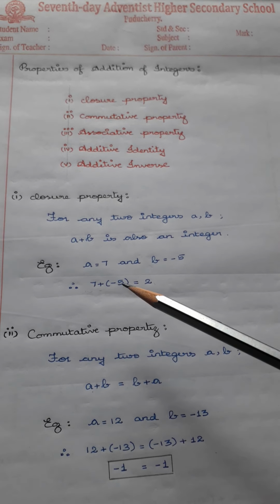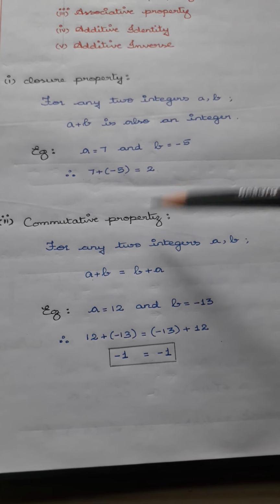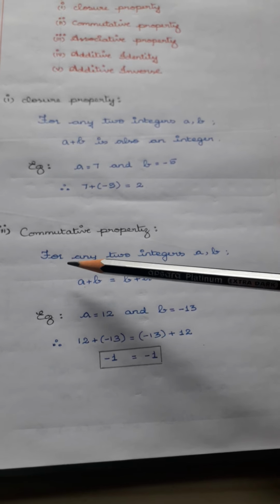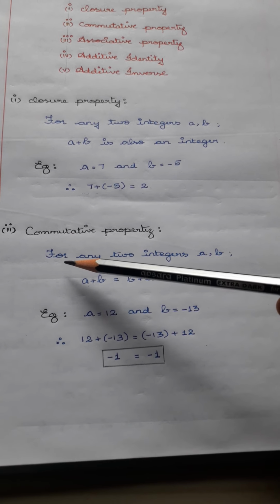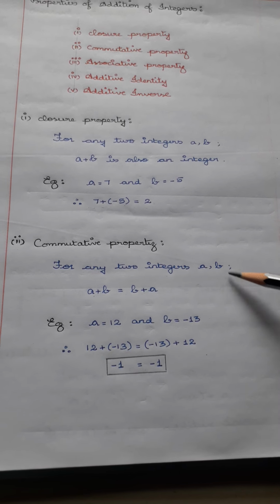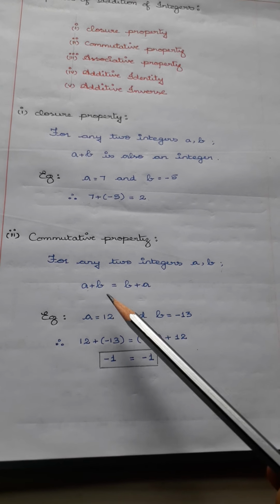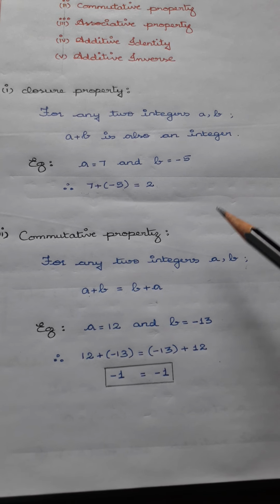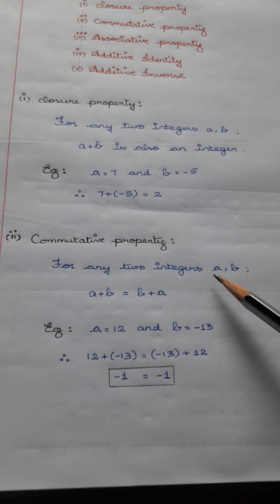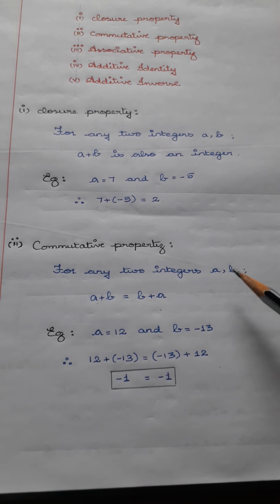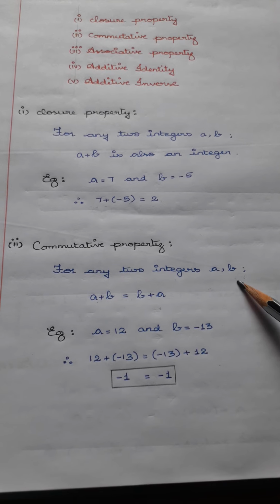Next, the commutative property. The mathematical statement of the definition is, for any two integers a, b, a plus b is equal to b plus a. In general, in maths, we represent the numbers as a, b. a is an integer, b is an integer.